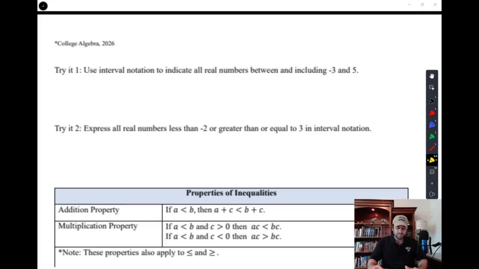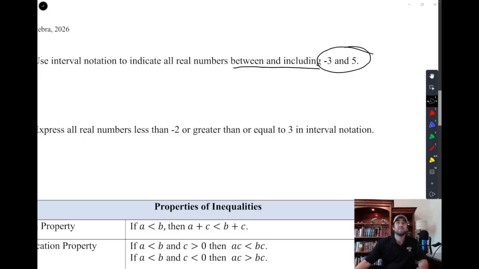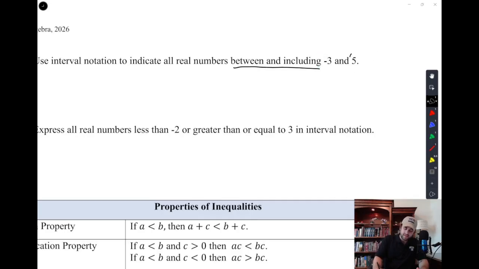So, using these intervals, we are going to indicate all real numbers between and including -3 and 5. This is not 100% clear whether it's including 5 or not, so I'm going to go ahead and caveat this and say including -3 and including 5.